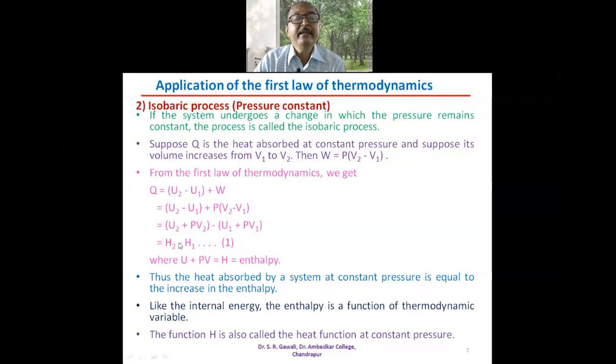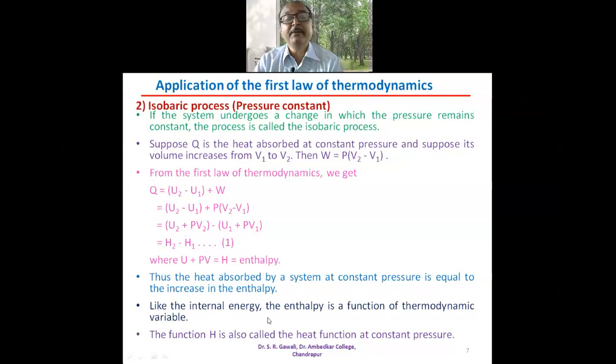H2 is the enthalpy in the final state and H1 is the enthalpy in the initial state. Thus, heat absorbed by a system at constant pressure is equal to the increase in the enthalpy of the system.